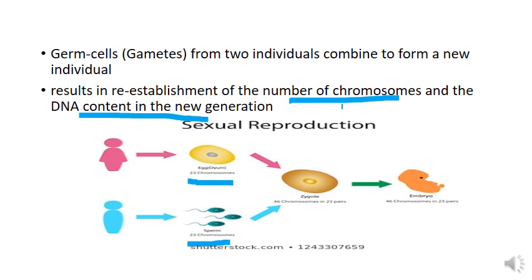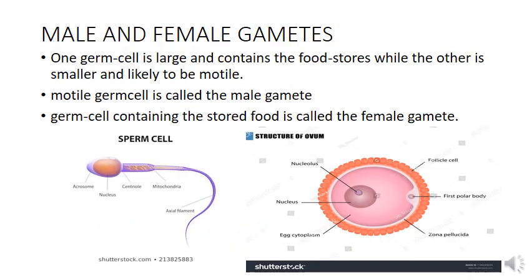What is the purpose of this reduction in chromosome number? In order to maintain the number of chromosomes and DNA content in the new generation. So in every generation we have to maintain the chromosome number. In case of human, we have to maintain the chromosome number as 46 in every generation. So for this purpose, the gametes should have only half the number of chromosomes. That is, in our case, only 23 chromosomes should be there in the male gamete.